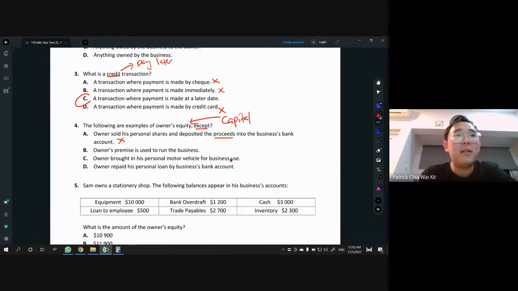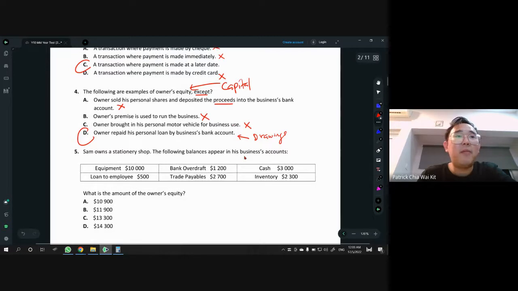A is capital. B, owner's premises used to run the business. Anything belonging to the owner and used for the business means it's contributed by the owner. Therefore, this is also capital, so not the answer. C, owner brought in his personal motor vehicle for business use. So this is also not the answer. D, owner repaid his personal loan from the business bank account. That means he's using business money to pay for his own stuff. This is not capital, this is actually drawings. Drawings is the opposite, which means the owner is taking something from the business for own use. So D is the answer.